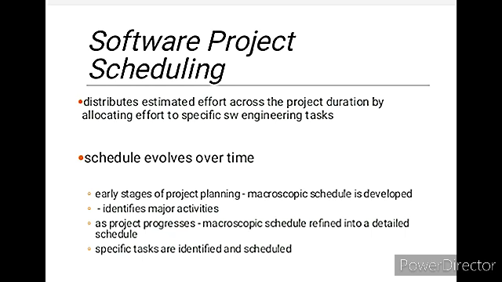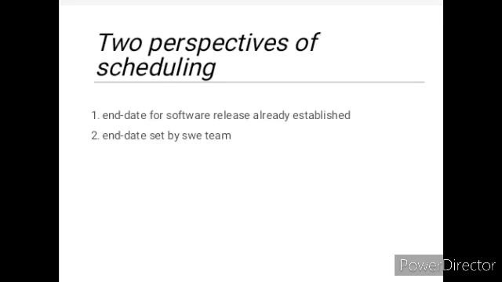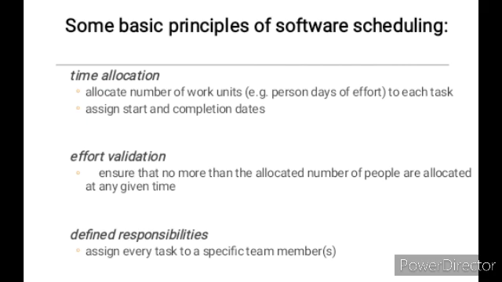Early stages of project planning are done here, identifying major activities, progressing the project, and specific tasks are identified and scheduled. There are two perspectives of scheduling. One is the end date for software release, which is already established, and the second one is the end date set by the software engineering team.